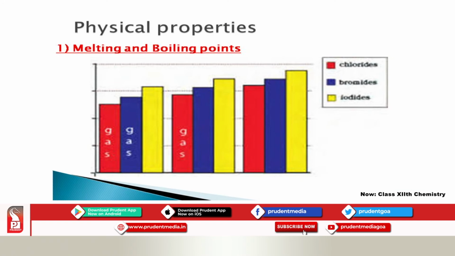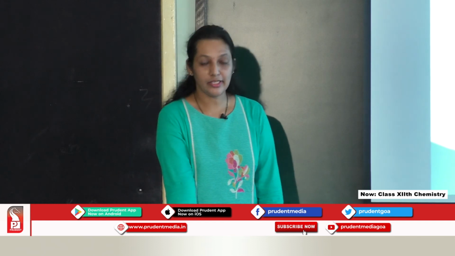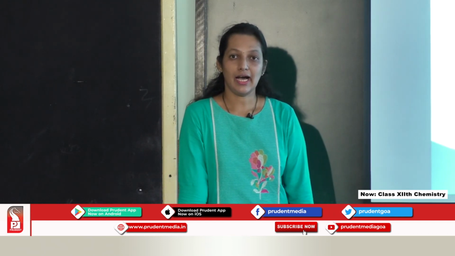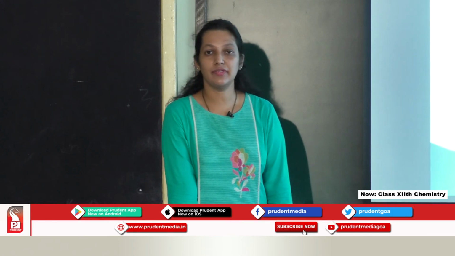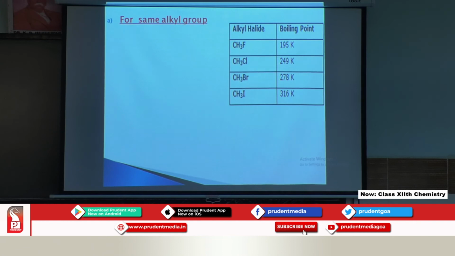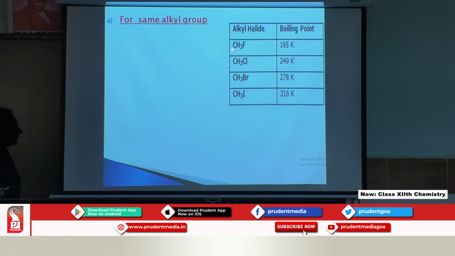Due to greater polarity as well as the higher molecular mass, the intermolecular forces of attraction are stronger in alkyl halides as compared with the parent hydrocarbon. Now, we will see first one for same alkyl group. If you look at the alkyl halides, methyl fluoride, methyl chloride, methyl bromide and methyl iodide, the alkyl group is same, that is the methyl group.